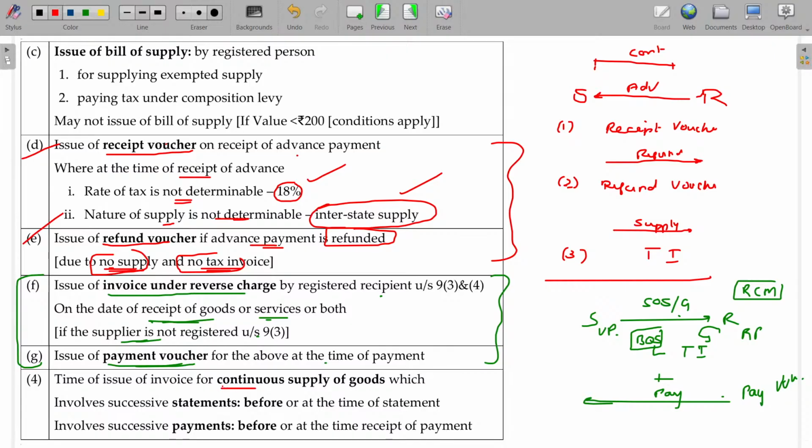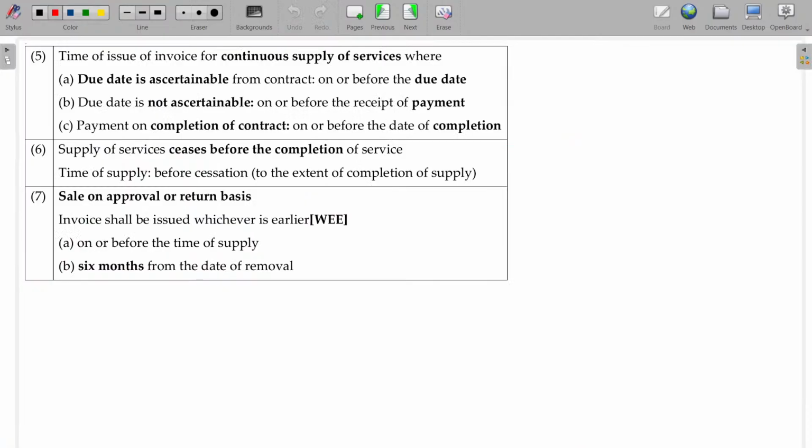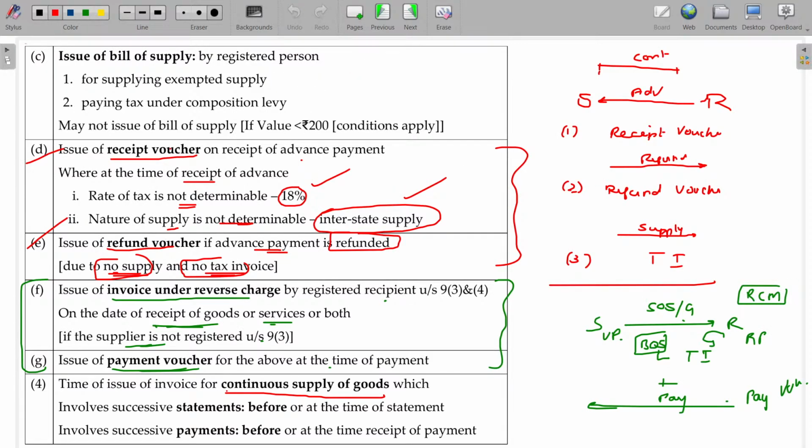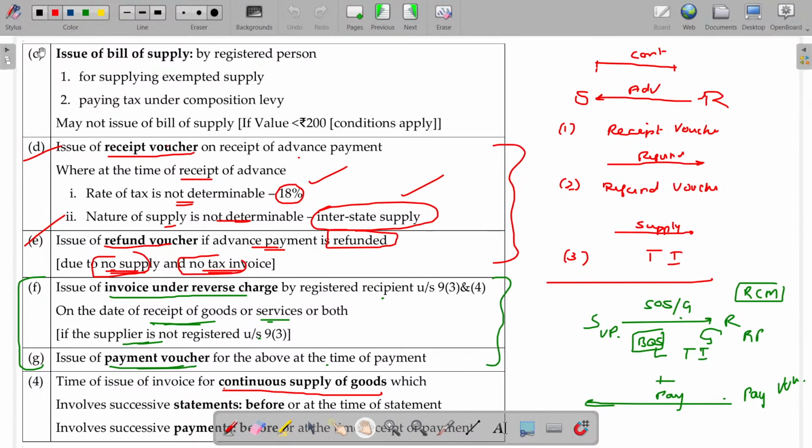Now, in case of continuous supply of services or goods, we will start with continuous supply of goods. Okay, and continuous supply of services. These are the two cases you have to study. What is called continuous supply of goods? Already discussed that also, along with electricity. You start consuming electricity every day, every moment. Without electricity you cannot be idle, right? So immediately you need the power bank and all to store. At least for the mobile you need it.